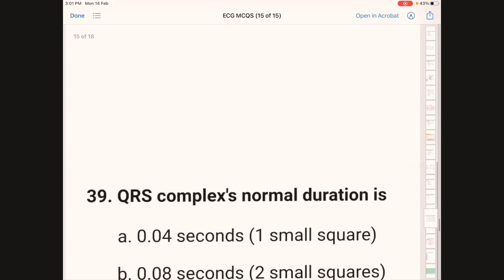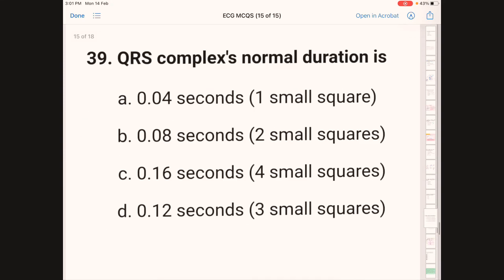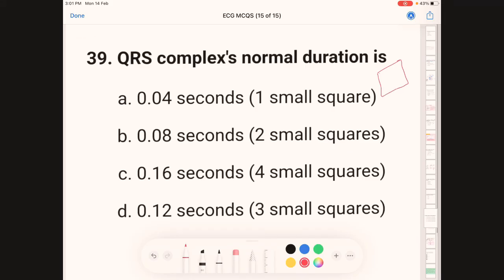Next, QRS complex normal duration is option A 0.04 seconds, 1 small square. I have discussed before, in each ECG there is one large square. In each large square there are 5 small boxes.